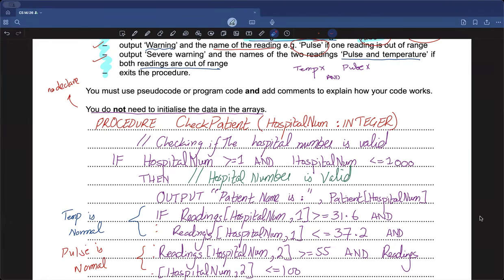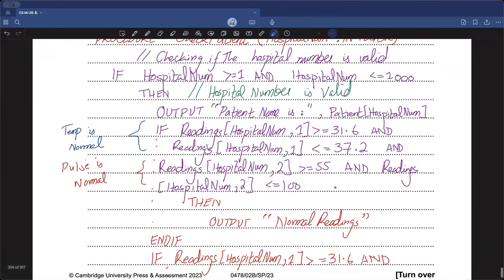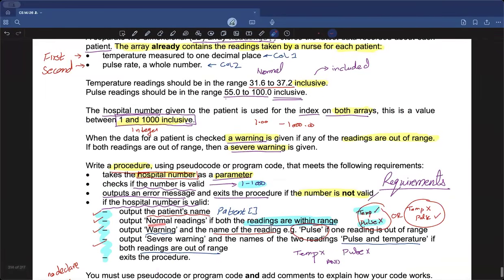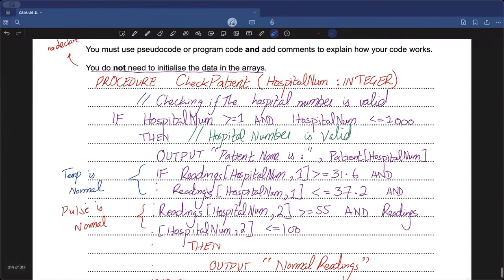And for statement, can I use this temp in pulse out? किस तरीके से temp in pulse out? नहीं नहीं नहीं, आपने temp in pulse out नहीं use करना। जिस तरीके से हमने यहाँ पे किए कि अगर आप कोई चीज इसके अंदर खुद से डालना चाहते हैं तो वो गलत होगा। You need to output exactly what the examiner asked you to output. So the examiner asked us to output normal reading या warning for pulse, warning for temperature, तो आपने उसी लिहाज से ही करना है। क्लियर।